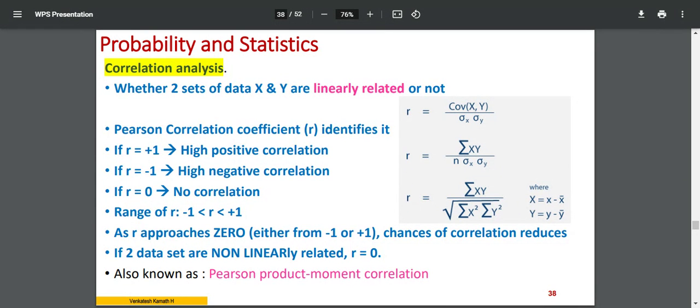Why do we do the correlation analysis? Because we have two continuous data, X and Y. All of you have done a calibration chart. How did you do it? You have concentration on one side and optical density on the other side, and you check whether they are linearly related or not. That means as you increase the concentration, your optical density also increases, right? So who told this? Beer-Lambert. They proposed the equation, and statistically, if they had done it before that, it would have been called correlation analysis.